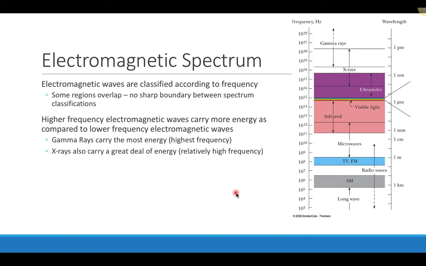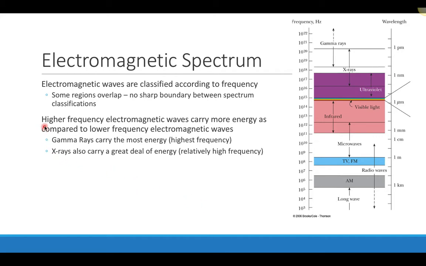So electromagnetic waves are basically classified according to their frequency, and I wanted to point out that these regions are not sharp boundaries in terms of where one type of electromagnetic wave ends and another type begins. So we notice that here are gamma rays, which are our high frequency electromagnetic waves, but they overlap some with X-rays in terms of their range, and even ultraviolet overlaps some with X-rays, and infrared and microwaves overlap, and so on. So there's not this sharp boundary between electromagnetic waves.